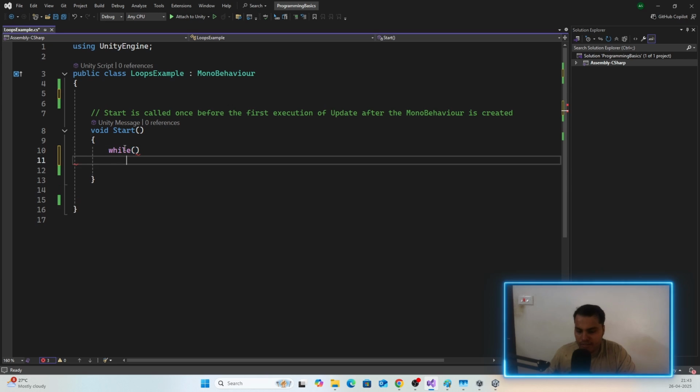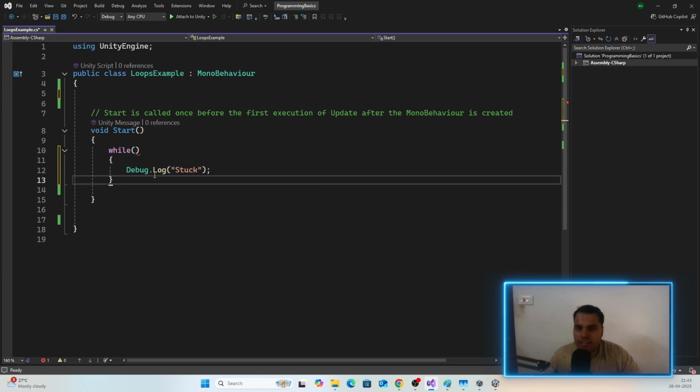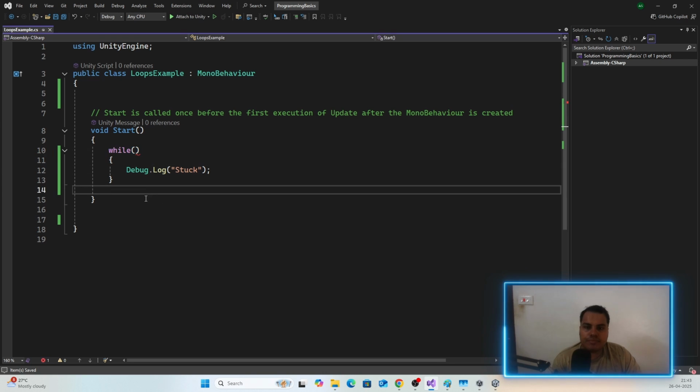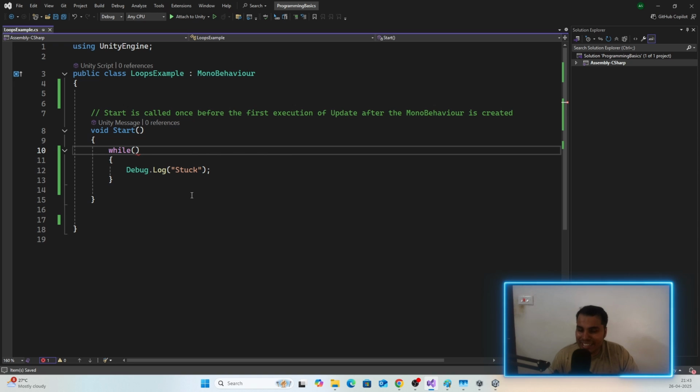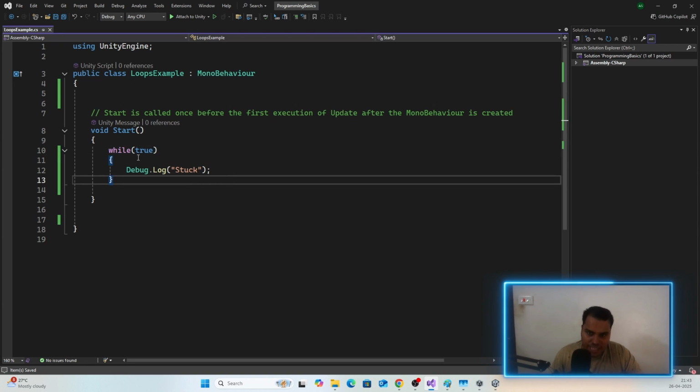Now inside the while, we should print stuck or something like that. Now this is how you should do it. What should be the condition here? Have a think about it. Now, this might be tricky, but we should simply write while true. And this forever will be true. Okay, this is how you create an infinite loop.